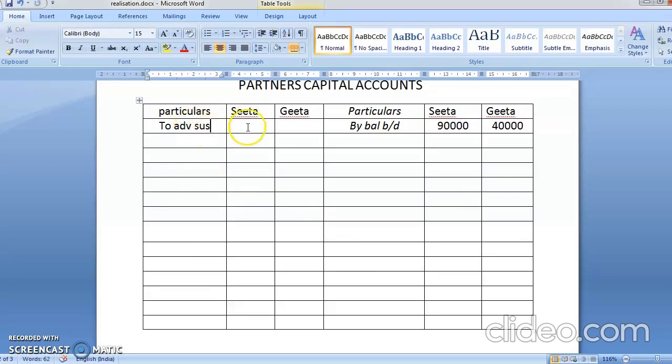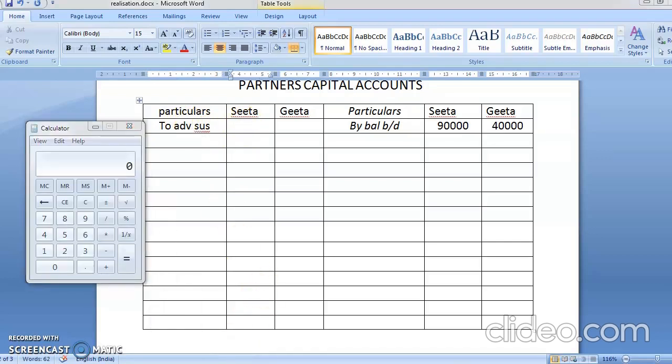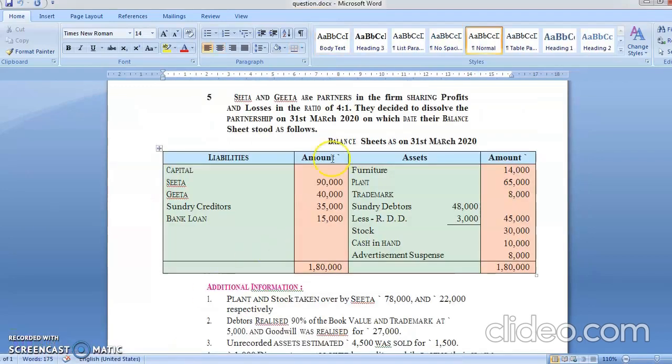Okay, advertising suspense account. How much was the amount? It was 8,000. What is your profit sharing ratio? See, it is 4:1 and the advertisement suspense account is 8,000.